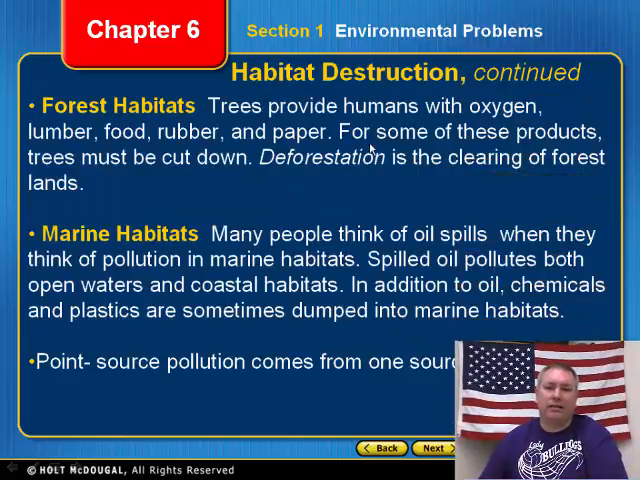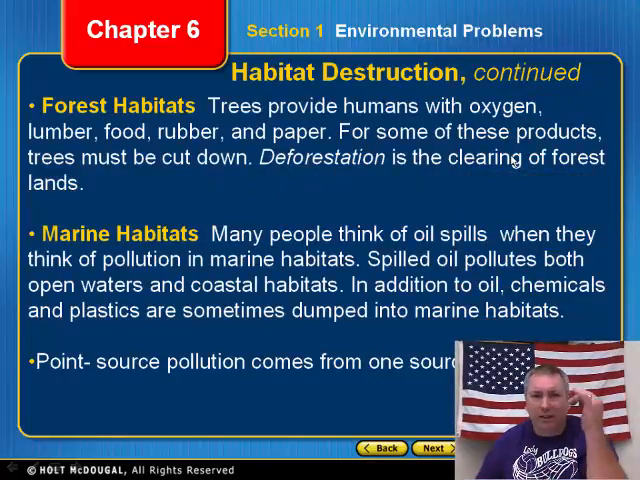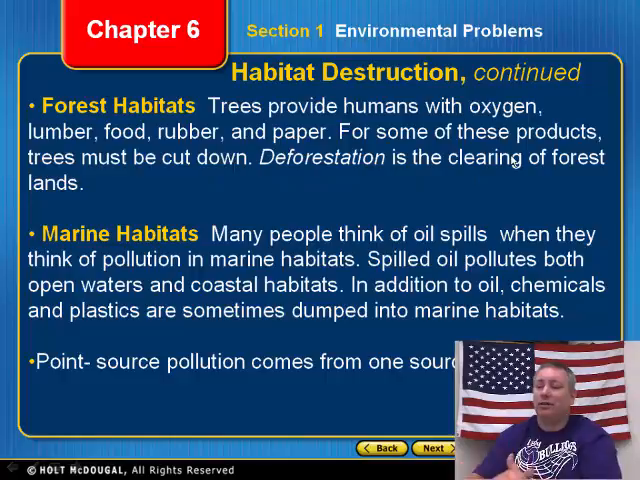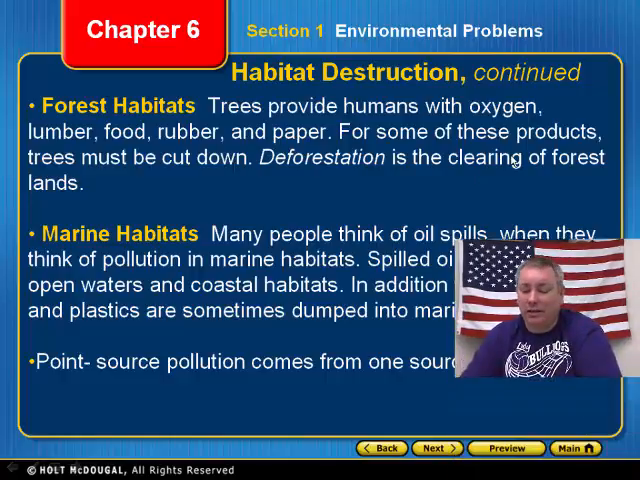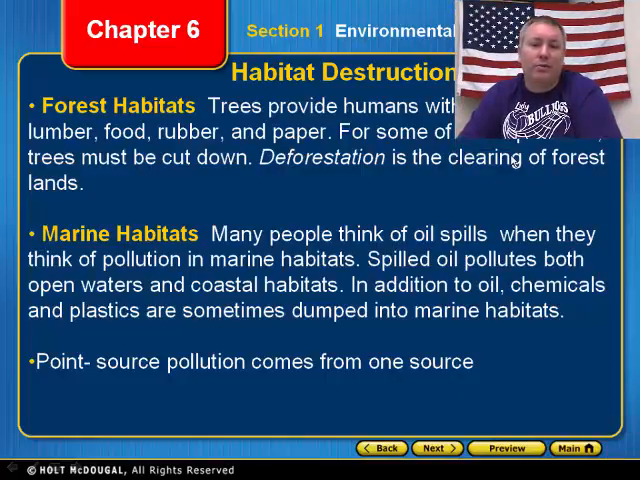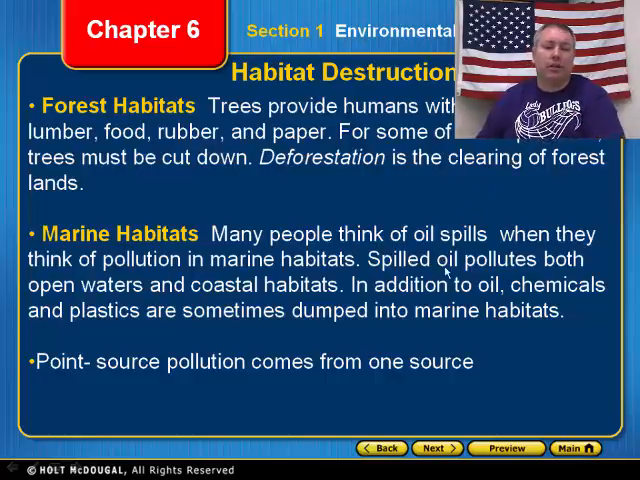So we have to pay attention to cutting down trees, deforestation, that's clearing of the forest. We don't want to do that because we know those trees give us oxygen. With marine habitats, we need to pay attention to making sure that we don't have oil spills, and if we do have oil spills, to get them quickly cleaned up. The oil spill that happened down in the Gulf had a drastic effect on the marine ecosystem down there. The oil spill in Valdez, Alaska, had a dramatic effect on the marine habitat there, and we had to clean it up, and we're still cleaning up that environment.